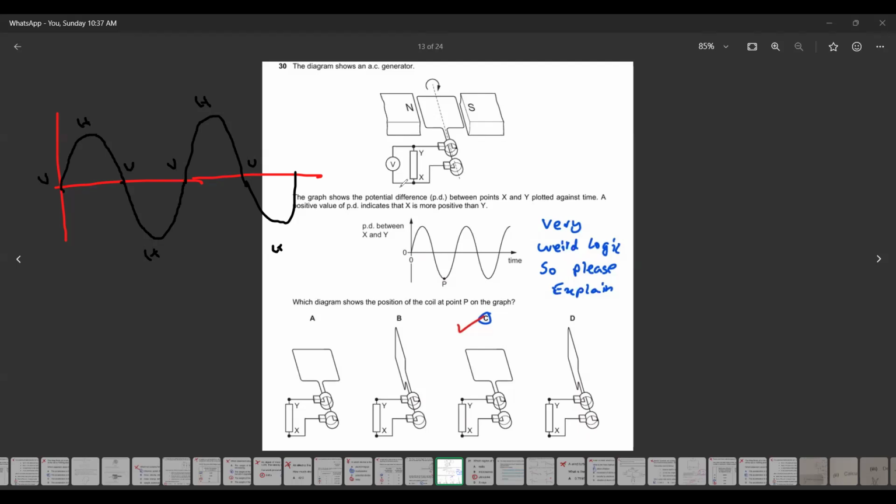So in the question, the graph shows a potential between X and Y against time, which indicates that X is more positive than Y. So X is the positive one and Y is the negative one. When the coil is horizontal, maximum induced EMF. When the coil is vertical, minimum induced EMF. So that indicates X is more positive than Y, like X is a positive terminal, Y is a negative one. Okay. And you can see the coil. Which diagram shows the coil at a point on the graph?